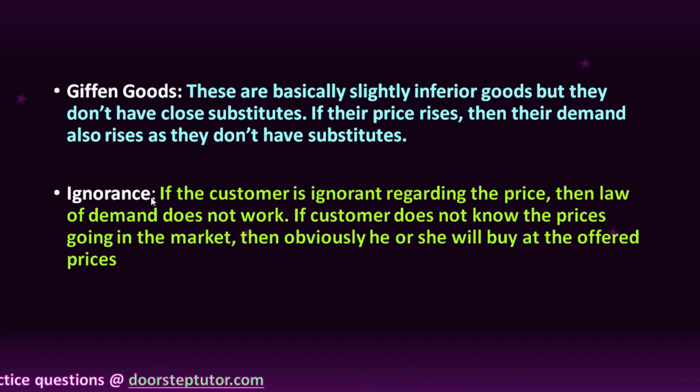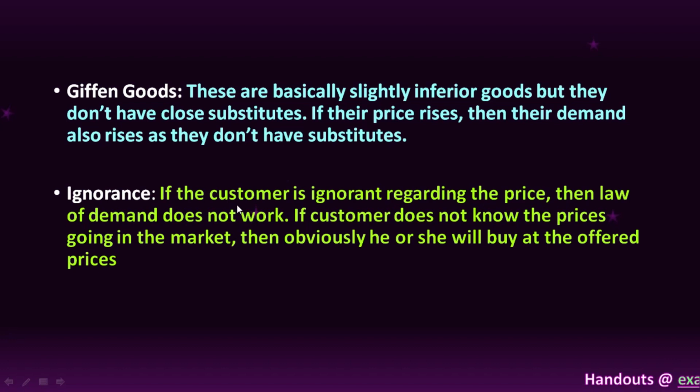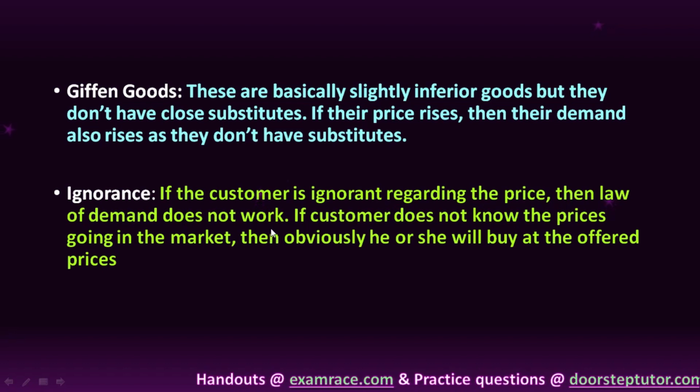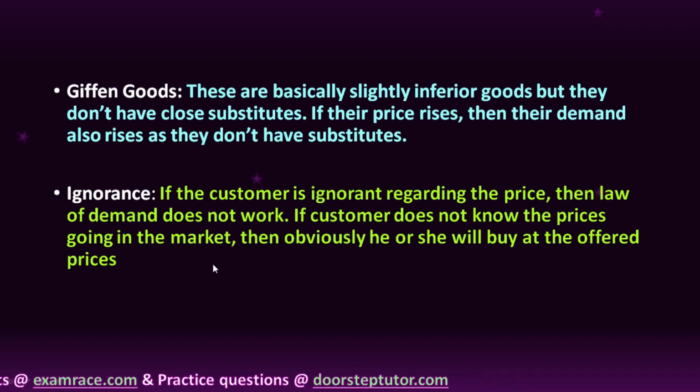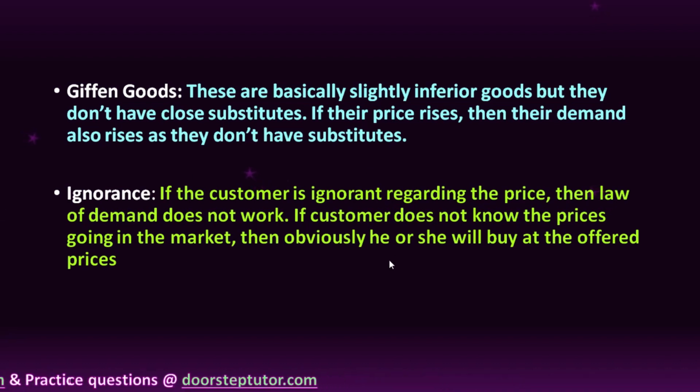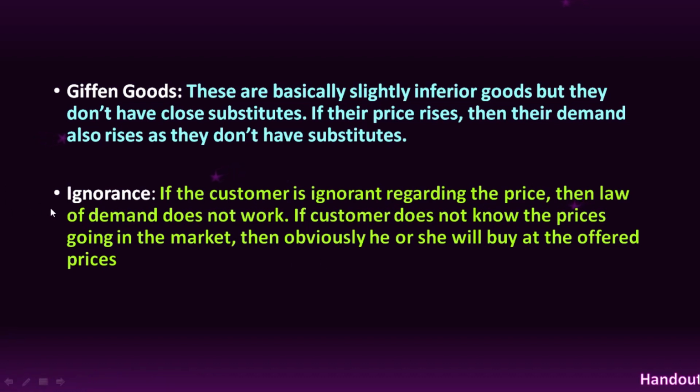Now, ignorance. Sometimes people are not aware of what is going on in the market, what the price is in the market. If the customer is ignorant regarding the price, then the law of demand does not work there. If the customer does not know the price in the market, then obviously he or she will buy at the offered prices only. So ignorance is a very important exception to the law of demand.